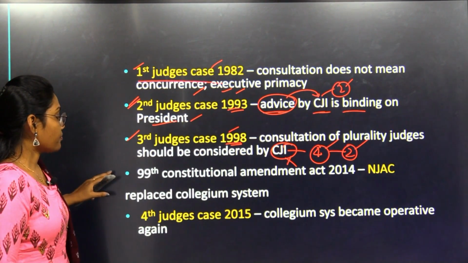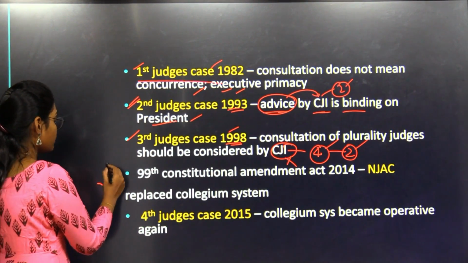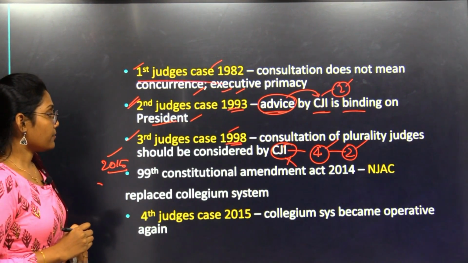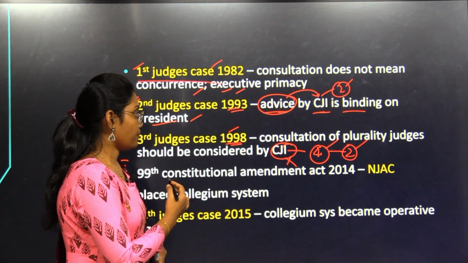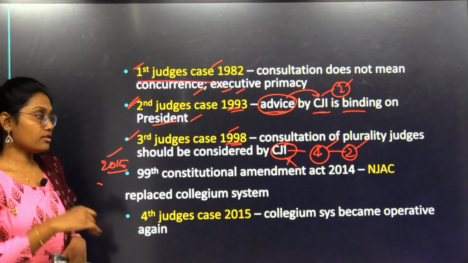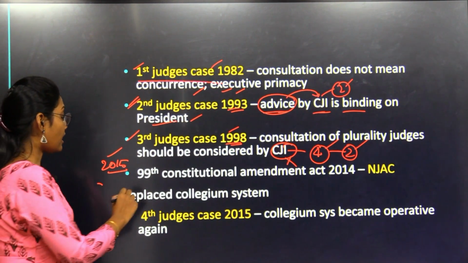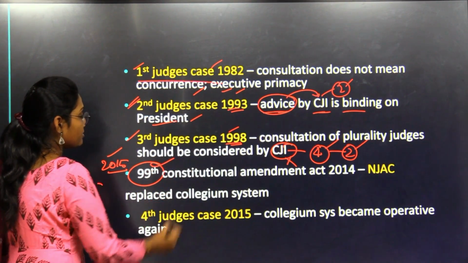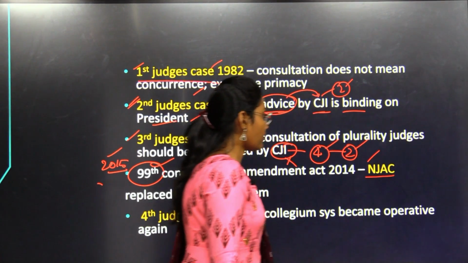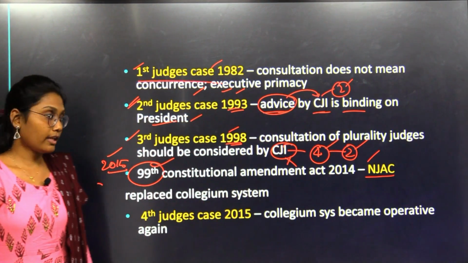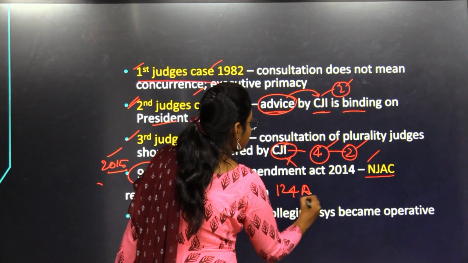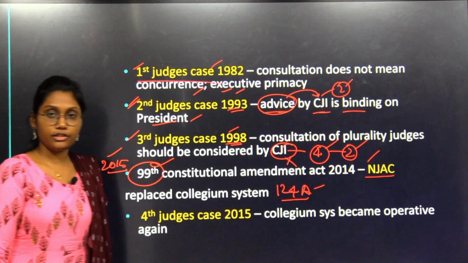But after that there was another case in 2015. The Supreme Court told that the consultation with the CJI will be the sole priority. But under the 99th Constitutional Amendment Act, there was a body formed, the NJAC, National Judicial Appointments Commission, in 2014. Under this, a new Article 124A was inserted in the Constitution.